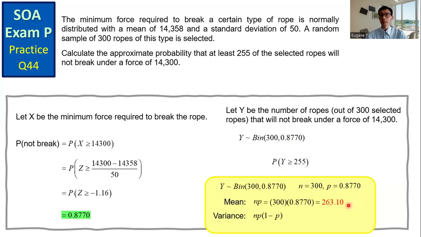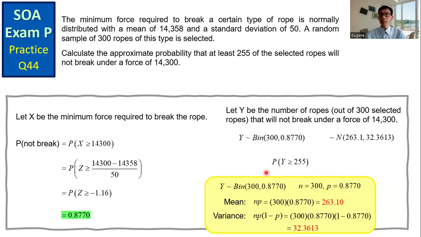We get the mean 263.1, and the variance is 32.3613. Y is approximately normal with mean 263.1 and variance 32.3613.